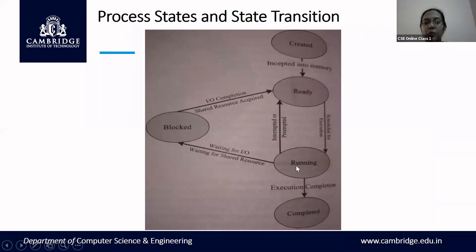Only after P2 completes its execution and exits will P1 come into the running state again. This is the state transition diagram for a process.